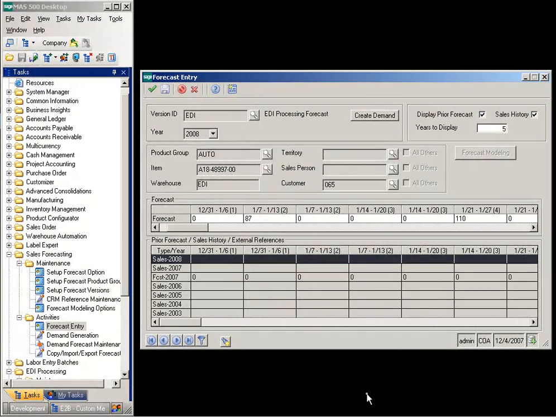The forecast entry screen now contains the customer 830 EDI forecast quantities for item A18-48997-00, customer location 065. 2 quantities were received for this item ship to combination, 87 in week 2 and 110 in week 4.